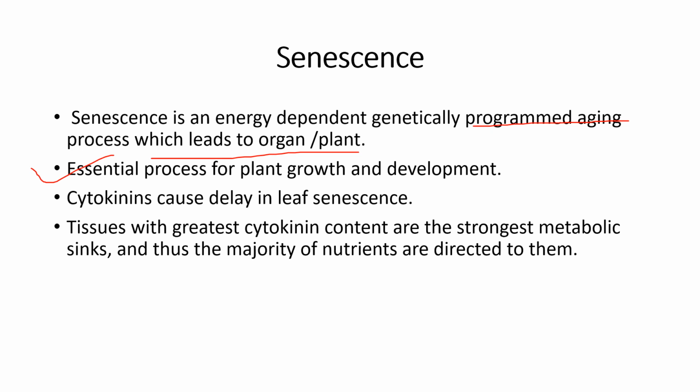For example, in some fruits, the onset of senescence is marked by a transient rise in respiration. There are other hormones also responsible for senescence, for example abscisic acid and ethylene. But cytokinins also play a main role in senescence by delaying leaf senescence. So this was all about senescence.